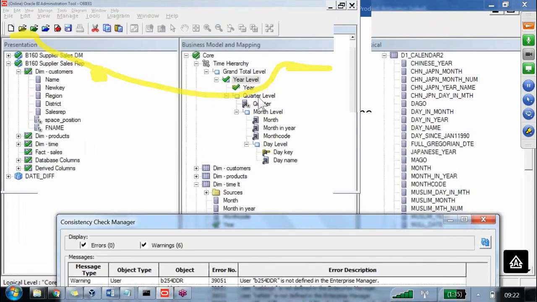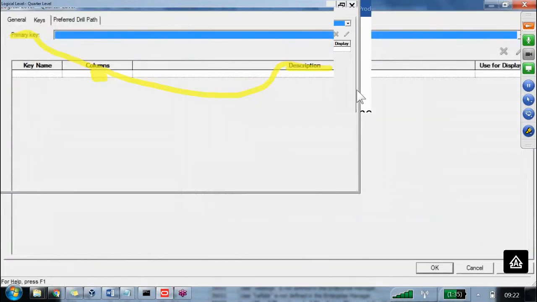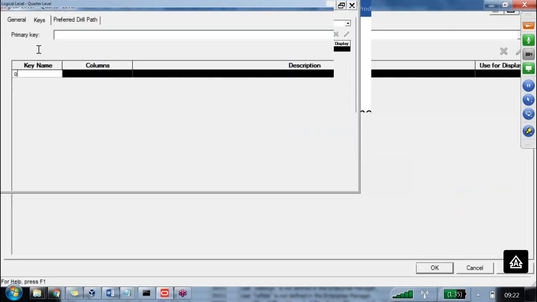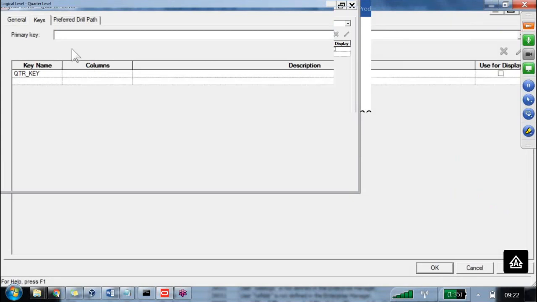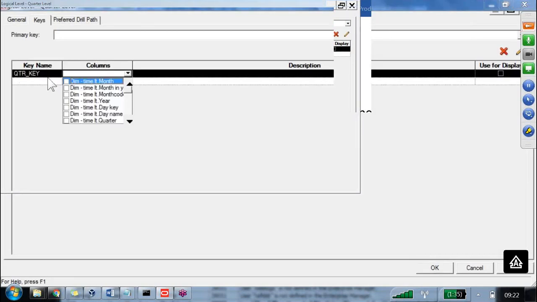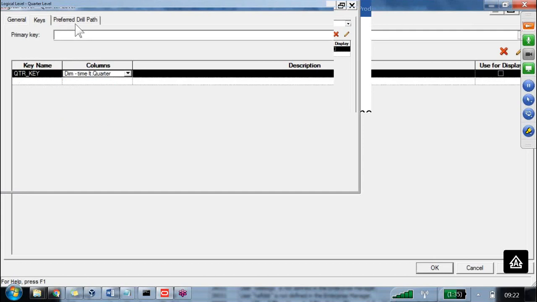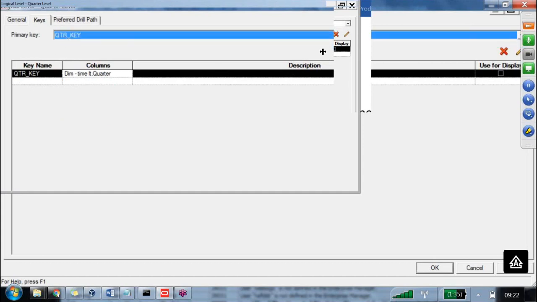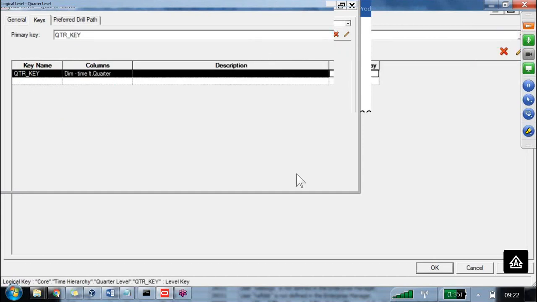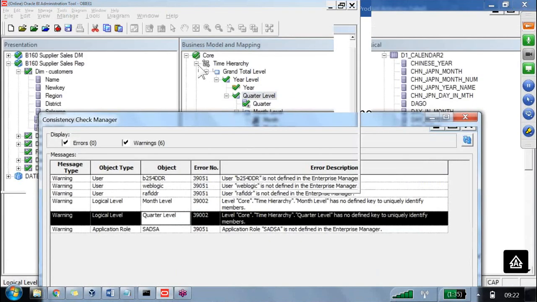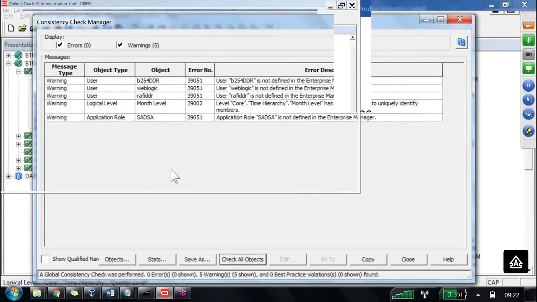In the quarter level, I double click, then give the name quarter_key, and map column equal to quarter column. Then select primary key, and select this as display also. Okay. Now check for all objects. Now one more warning is decreased or not?